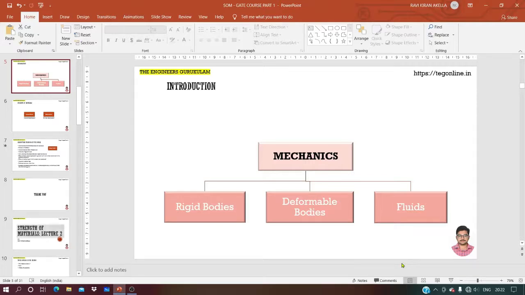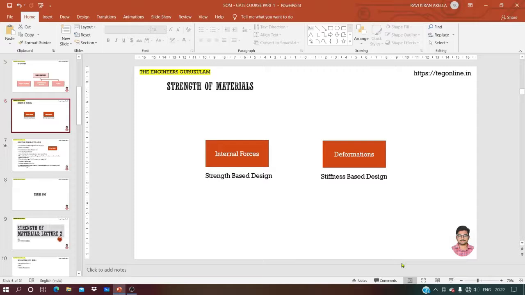So these things we have seen in the last session, and then we have seen that the design of any component or element or any structure can be based on two different perspectives. One can be strength based design, where our motive is not to exceed the maximum capacity of internal forces that a particular component can withstand. When coming to stiffness based design, our criterion is that a given component should not cross a particular level of deformation, beyond which we will consider it as failed. So these were the two criteria of design we have discussed when coming to the strength of materials subject.